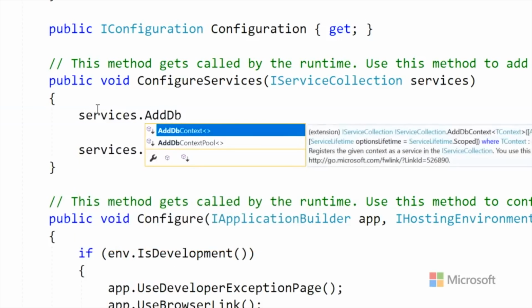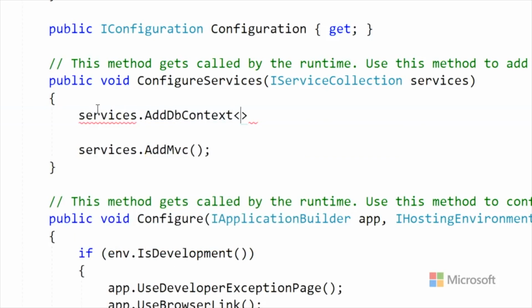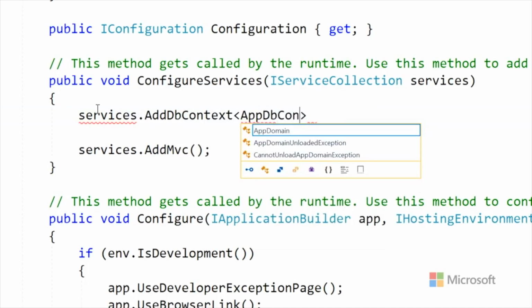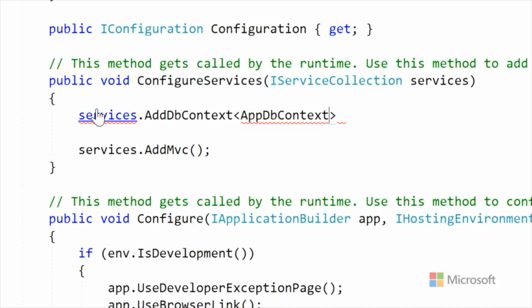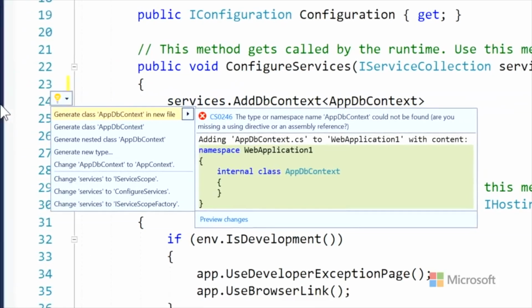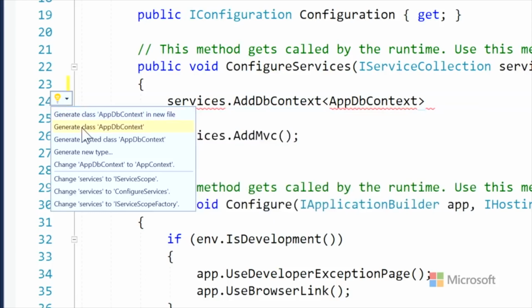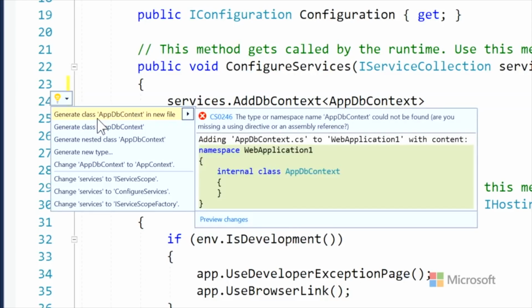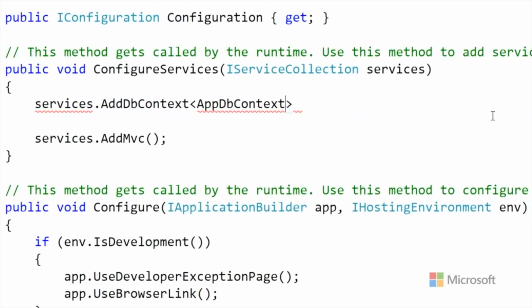We're going to say services.AddDbContext, or add database context, and give it a name. We're going to create a thing called the AppDbContext. We can name it whatever we want to. We haven't written this yet, but we will. I'm going to hit Control Dot, and it's asking, do you want to generate an AppDbContext? I'm going to say yes. So it's gone and done that, and we'll deal with that in a minute.